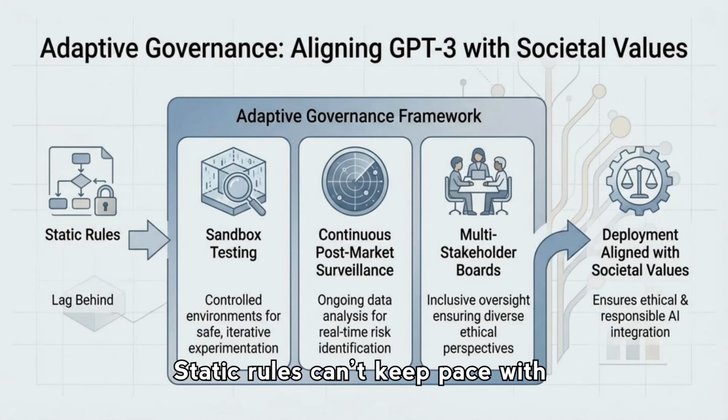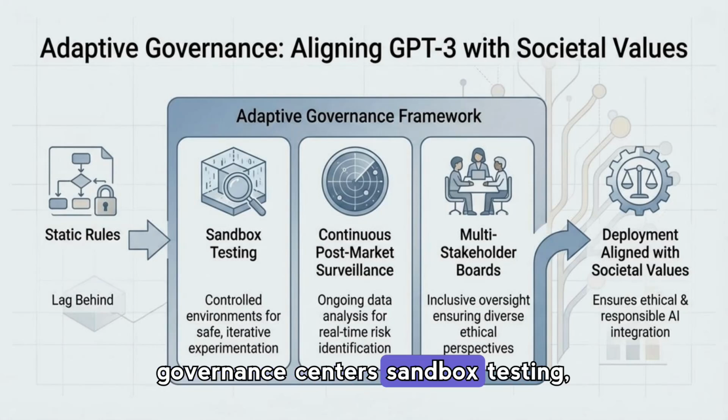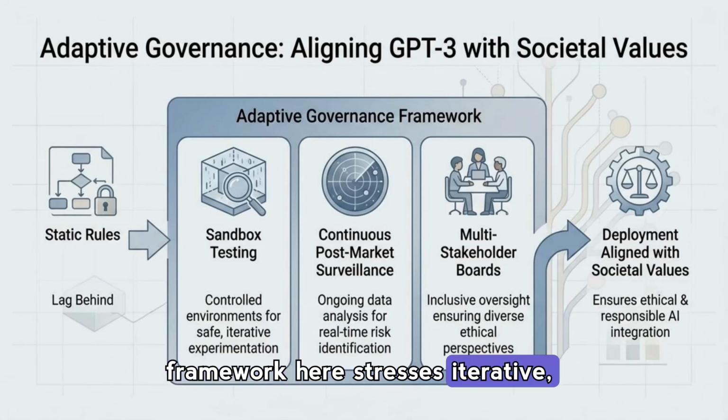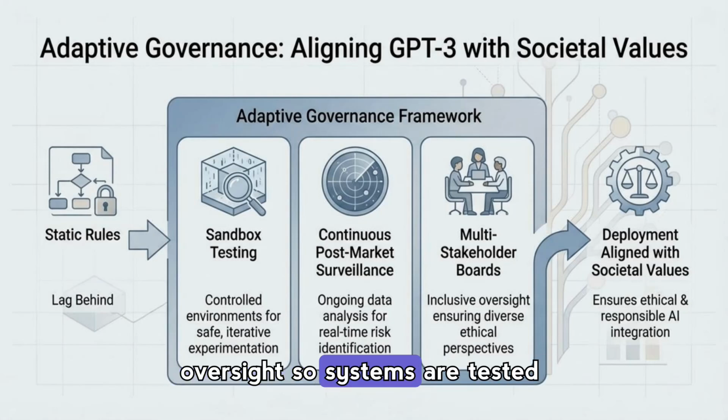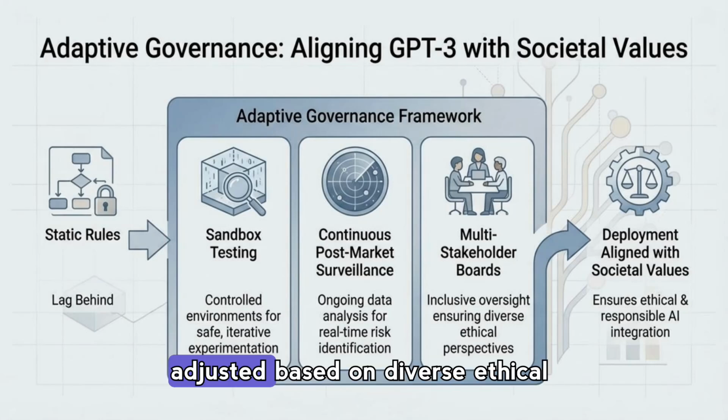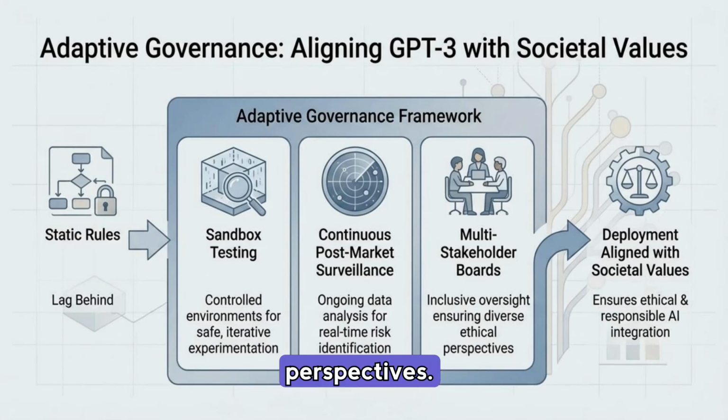Static rules can't keep pace with fast-moving AI, so adaptive governance centers sandbox testing, continuous post-market surveillance, and multi-stakeholder boards to align deployments with societal values. The box framework here stresses iterative, monitored releases and inclusive oversight, so systems are tested safely, monitored in real time, and adjusted based on diverse ethical perspectives.